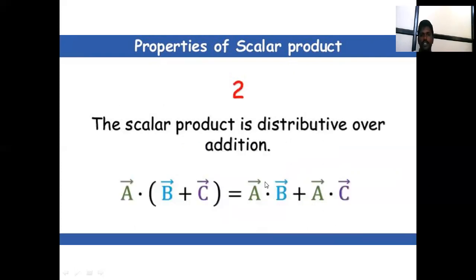Second property is the distributive property. The scalar product is distributive over addition. That is A bar dot B bar plus C bar is equal to A bar dot B bar plus A bar dot C bar.